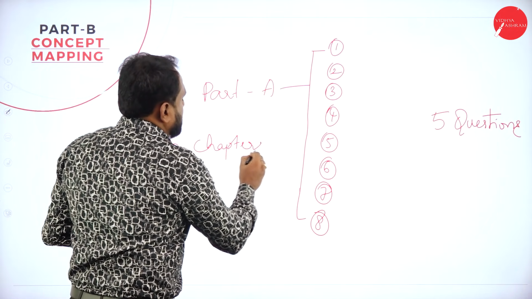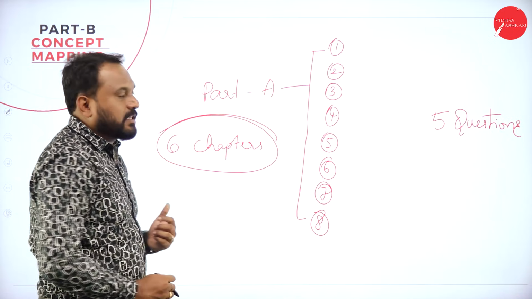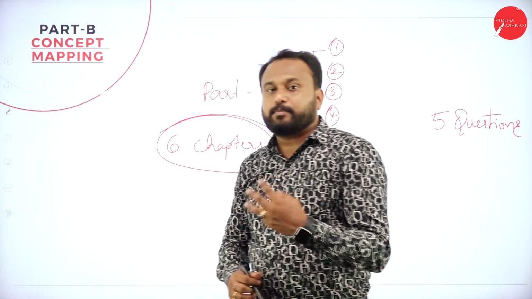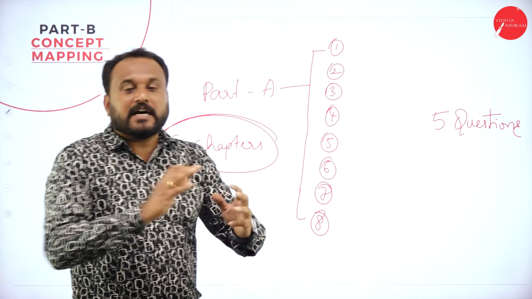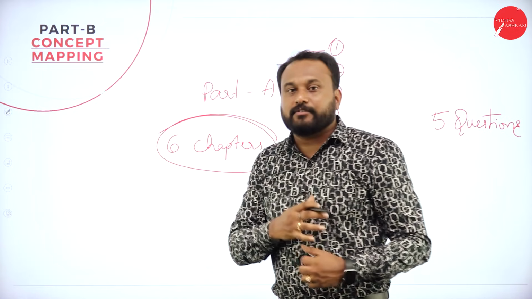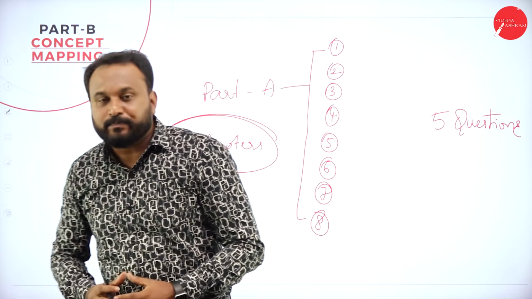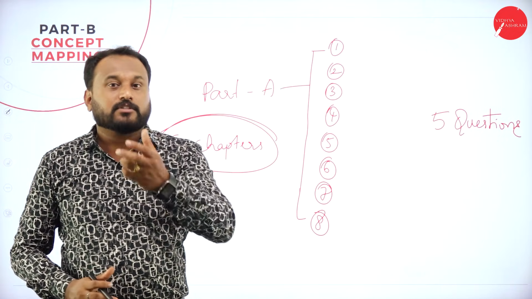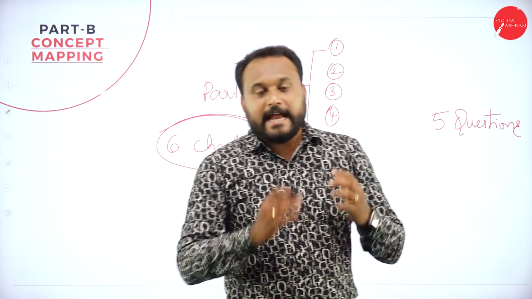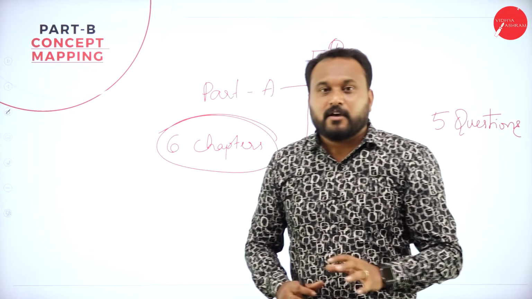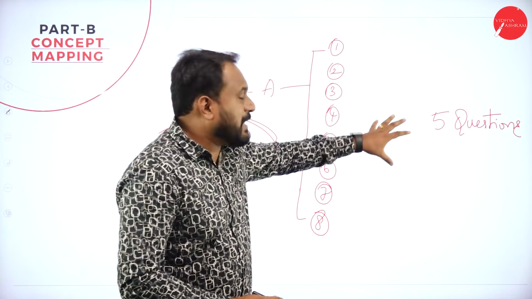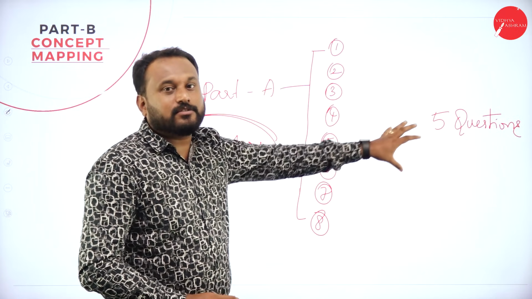6 chapters. Now, we need to select only 3 chapters. This is for people who are failing to pass. Now, the question I always ask these students, whoever will fail in any of the subjects, is: you need to ask a question to yourself, why did you fail for the first time or for the second time? The answer is the same, that is, you didn't study, or the syllabus is too vast that you don't know what to study. So I'm telling you the smart way of passing Constitution of India.